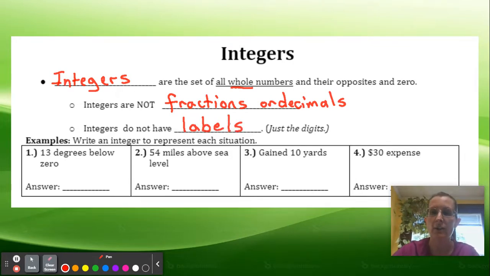So if it's asking you to write an integer for a situation, like our 4 examples here, you just have to come up with the number. The first example says 13 degrees below 0. Below means negative. Really, you're just figuring out, is it positive or negative? So 13 degrees below 0 is negative 13. Now you're going to answer these next 3 questions on the Edpuzzle video and then check your answers.